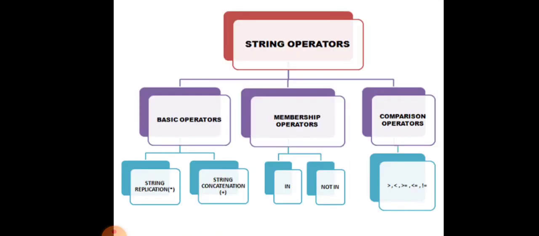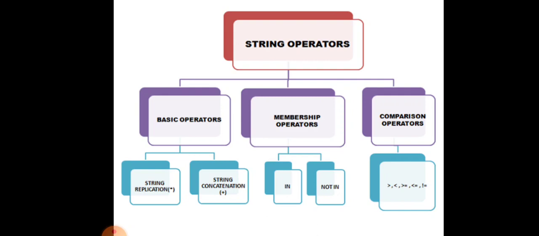Then we have string operations. Strings can be manipulated by using operators like concatenation, repetition, membership operators, etc. The basic operators of Python are multiplication and concatenation. In concatenation, we add or join two strings, and in replication or repetition, we make copies of a particular string. Or we can say that we create multiple copies of the same string.